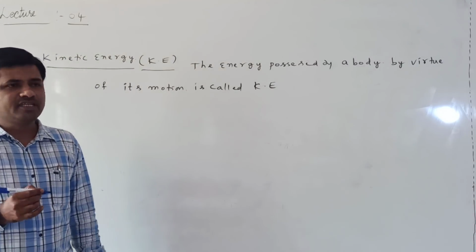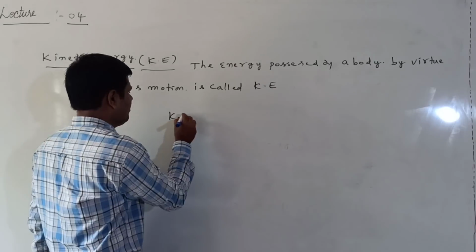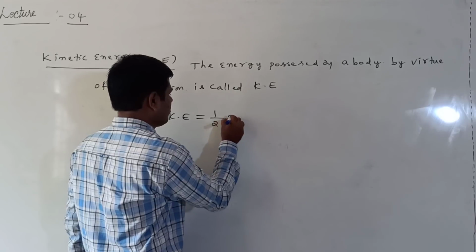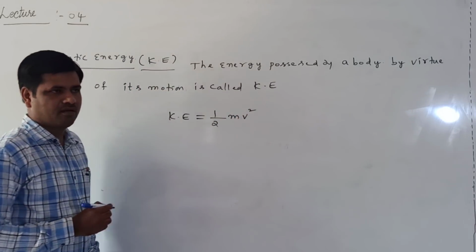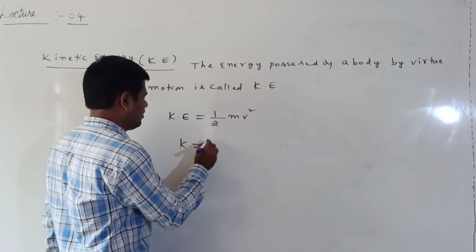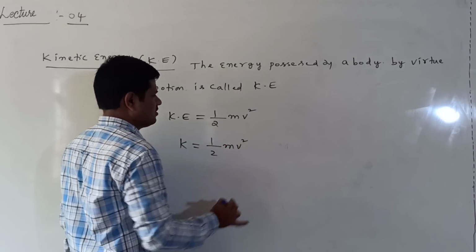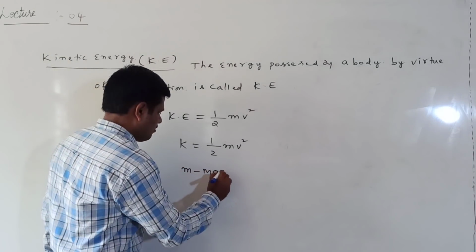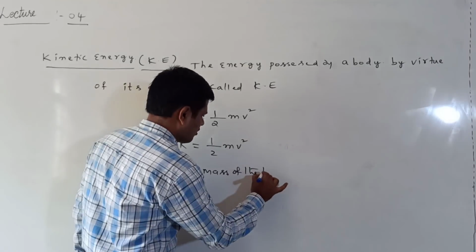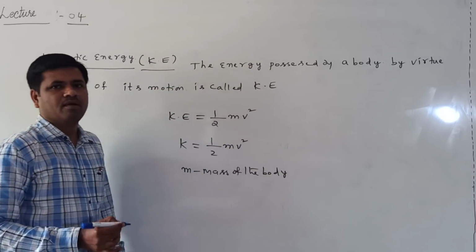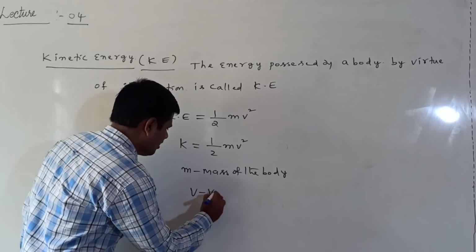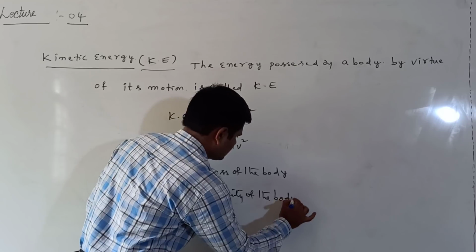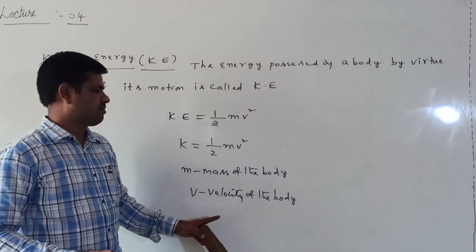Right, the general expression for kinetic energy, and we will make the derivation also. First of all I am writing the expression: kinetic energy is equal to half mv square, or simply you can write K equal to half mv square. This is the expression for the kinetic energy. Here m is called the mass of the body, and v is called the velocity of the body.